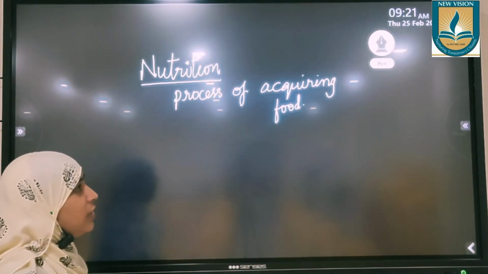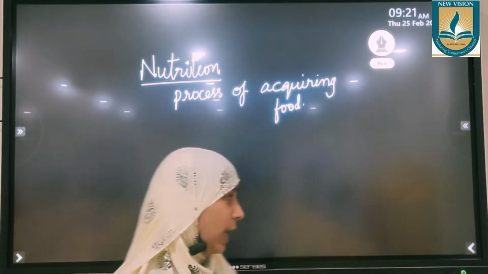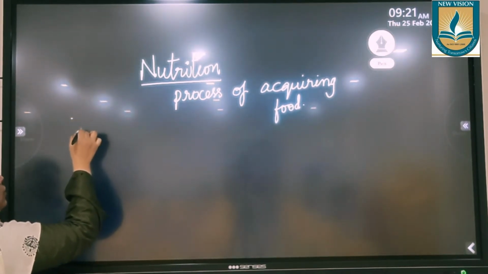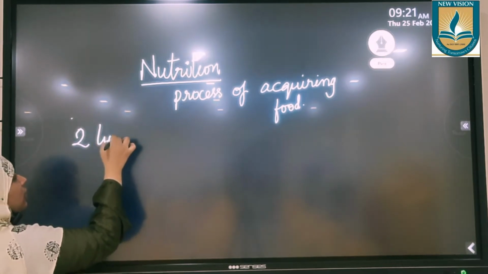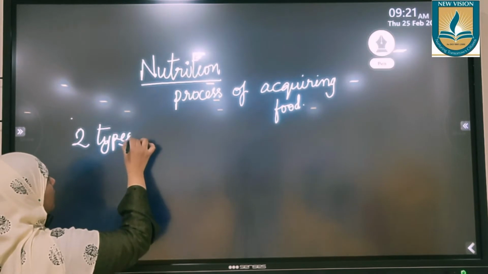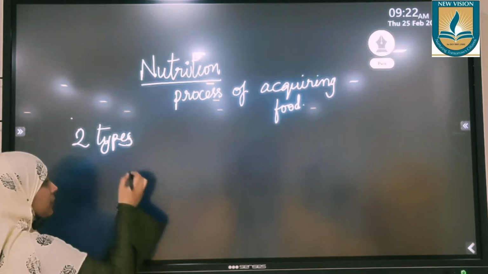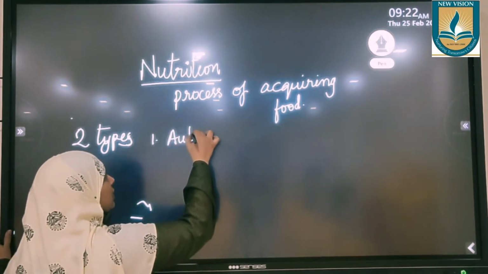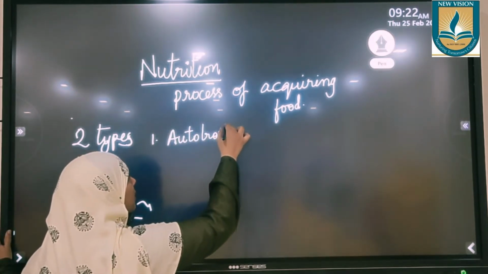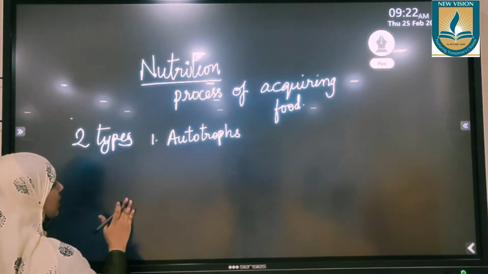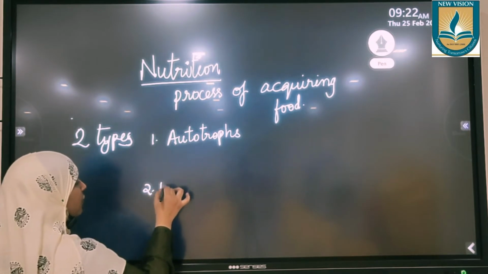So, based on how the organisms acquire their energy, there are two types of organisms. Based on the nutrition, there are two types of organisms. What are those two types? First one, autotrophs, or you can say autotrophic organisms also. Second one is heterotrophs.